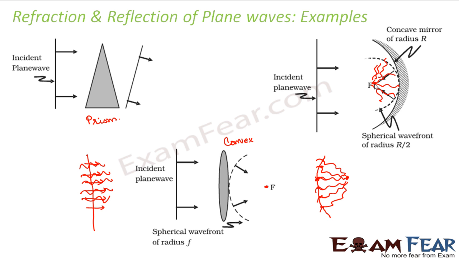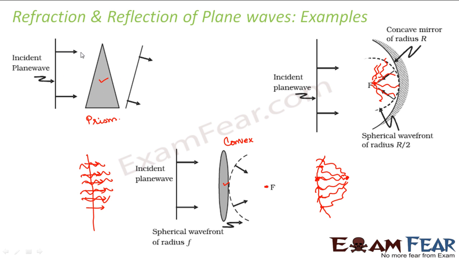Okay, so this behavior of wavefront can also be understood in terms of what Huygens told us. Huygens told that the velocity of the light waves in a denser medium is always lesser than in a rarer medium. Now, if you look at this prism, or if you look at this convex lens, what do we see? That the velocity inside this will be lesser than the velocity outside. So what is happening?